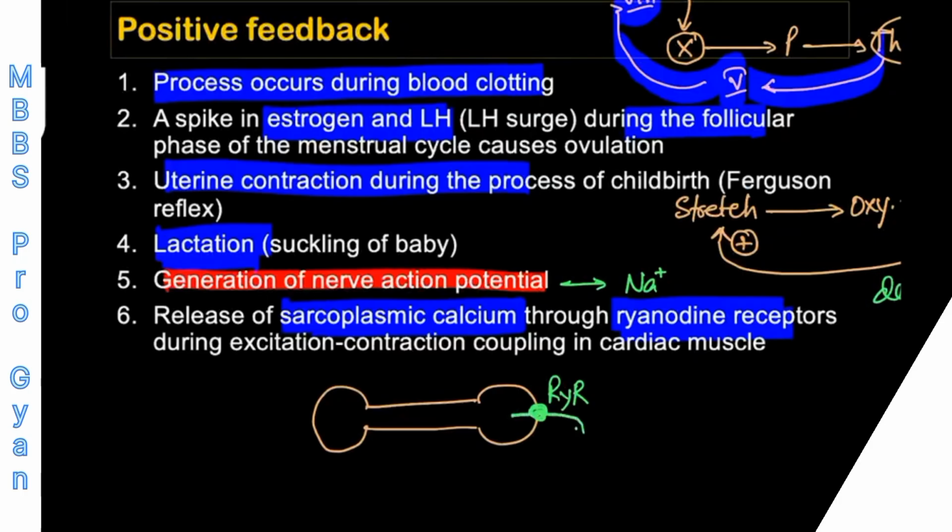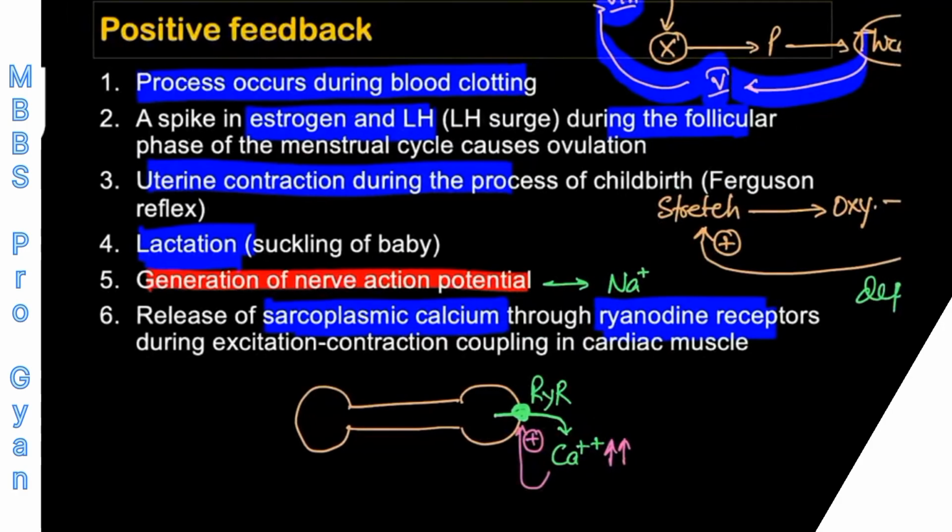what will happen if this channel is opened up? Calcium will be released from the sarcoplasmic reticulum into the cytoplasm. This calcium is a stimulus for opening of more RYR channels. So what will happen? Whenever you open up a little amount of RYR channel, calcium will flow into the cytoplasm, and that calcium will stimulate further opening of RYR channels, and a positive feedback mechanism will set in, which will raise intracellular calcium to a very high level, and that will produce the muscle contraction.